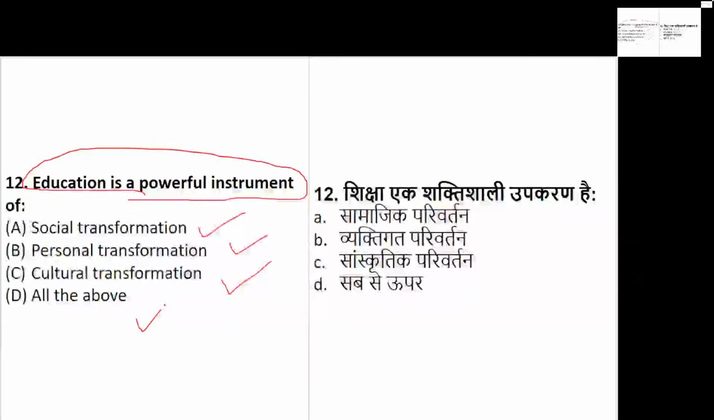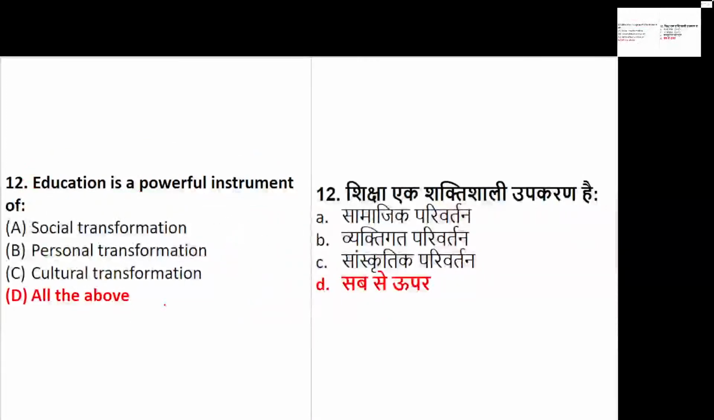Question number 12, everyone. Yes, I'm talking about question 12 now. Question number 12 talks about what? It is talking about education as a powerful instrument. So this powerful instrument will bring what type of changes?